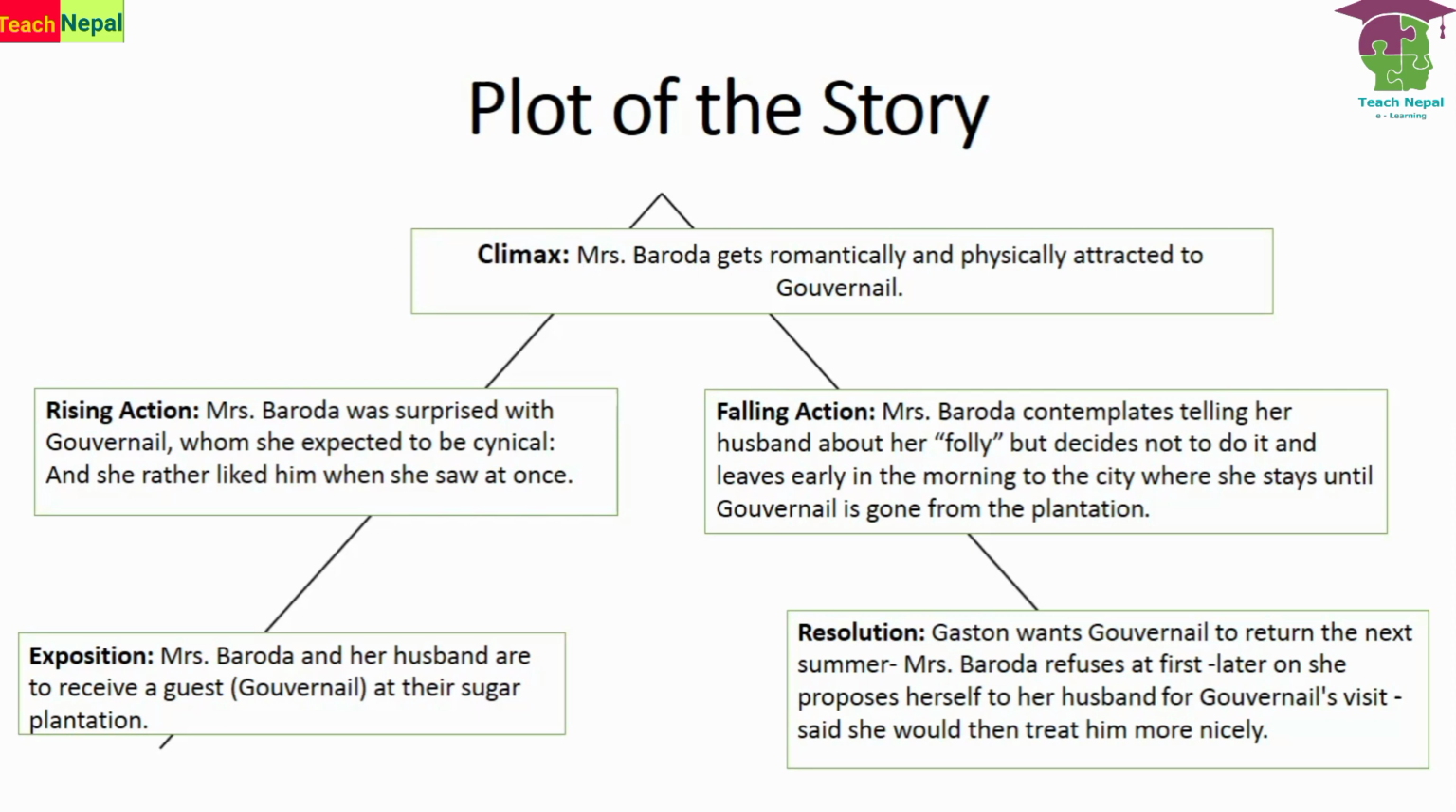She got back only after Gouvernaya went out from that plantation. Resolution: Gaston wants Gouvernaya to return the next summer. So you see here, Mrs. Baroda refuses at first. Later on, she proposes it herself to her husband for Gouvernaya's visit, and says that she would treat him more nicely this time. So these are the main ideas of the plot: exposition, rising action, climax, falling action, and resolution of this story.